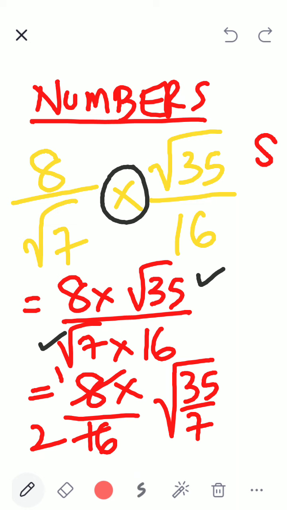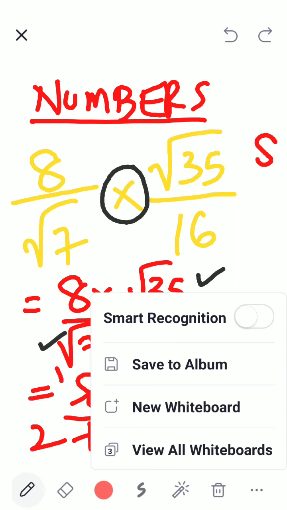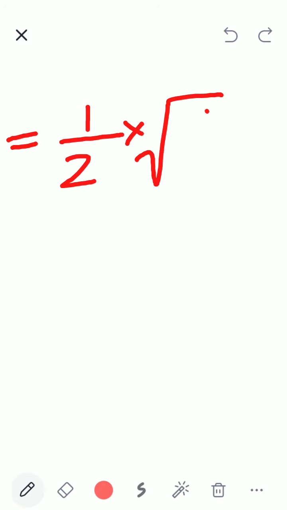Inside the house we have 35 and we have 7. Wonderful. 7 ones are 7, 7 fives are 35. But it is inside the house. So what will I do? I will go to my next page and I will write. So I had 1 divided by 2 multiplied by root 5 divided by 1. Correct?